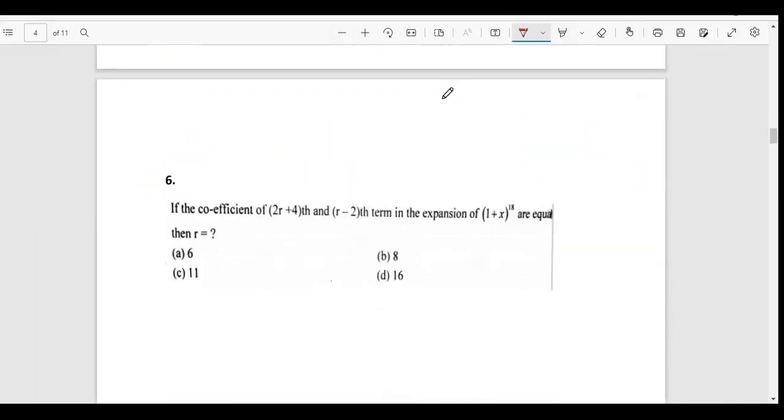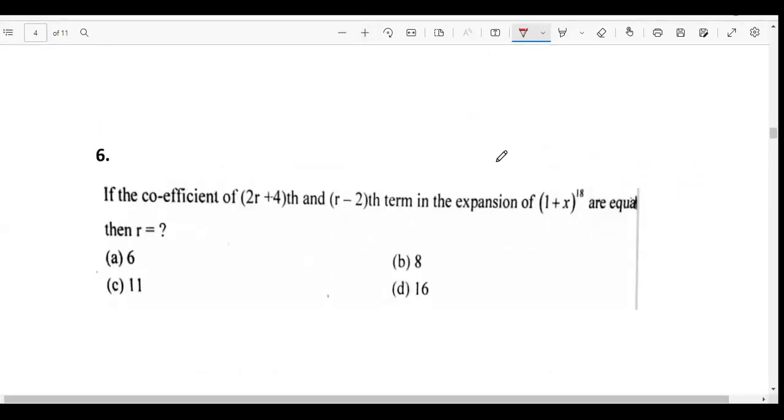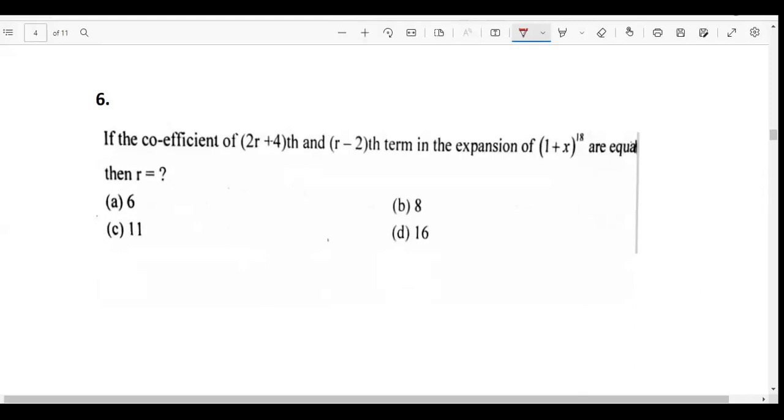Let's talk about the next question. Please try doing this one. It's easy. I'll explain, okay? If the coefficients of the (2r+4)th and (r−2)th terms in the expansion of this are equal, then what is the value of r? Again, they are talking about this r. Think about it. It's easy. I've told you, you don't need to think anything else here. When they are talking about some specific term, just use the nCr formula.